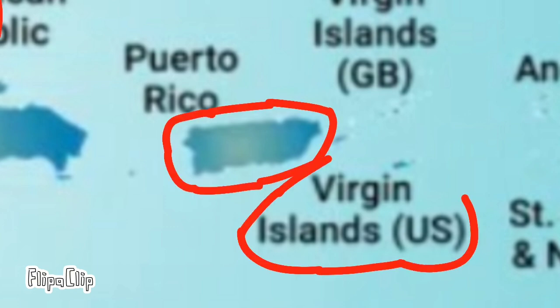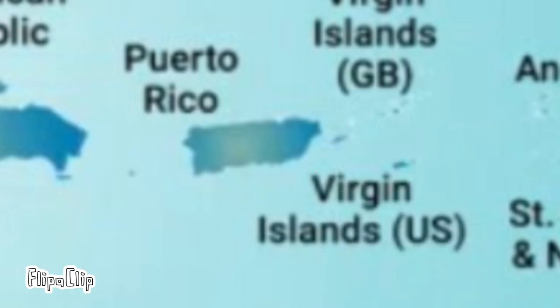Now let's talk about the US territories. Puerto Rico and the US Virgin Islands. Puerto Rico was taken after the Spanish-American War and the U.S. Virgin Islands were sold by Denmark. The capitals are San Juan and Charlotte Amalie respectively.